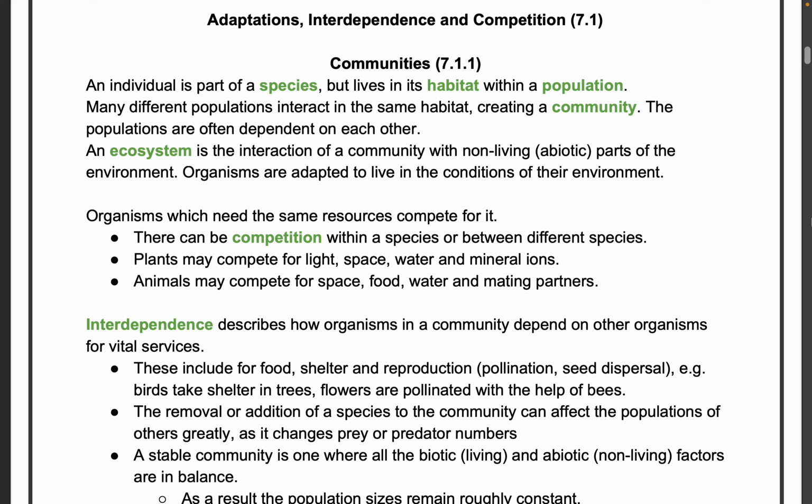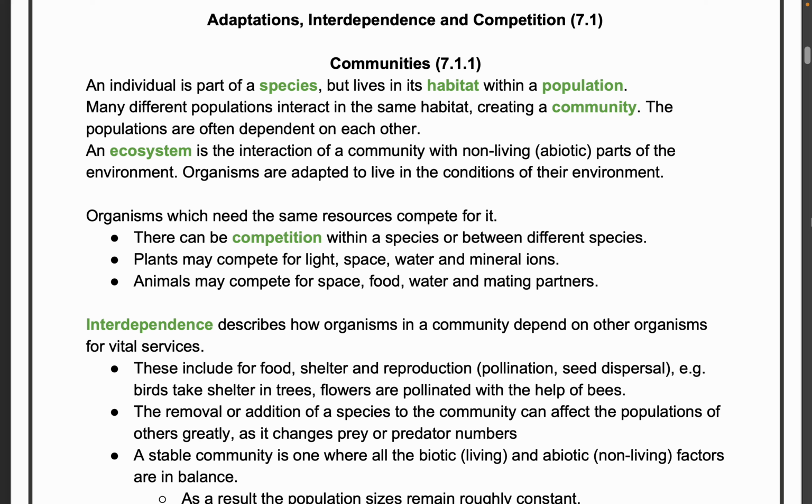So non-living things are called abiotic. Bio means living things. We are studying biology. So whichever is non-living is known as abiotic. When you have interaction of a community with non-living abiotic parts, it is known as an ecosystem. Organisms are adapted to live in the conditions of their environment.